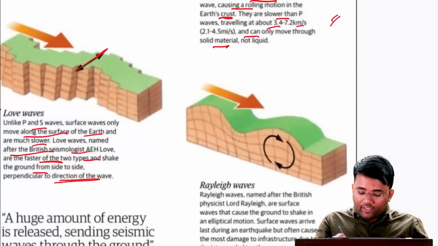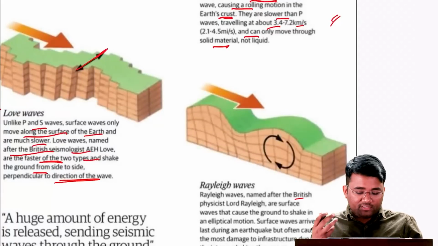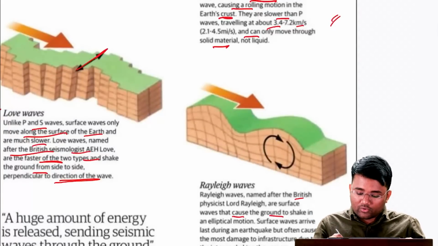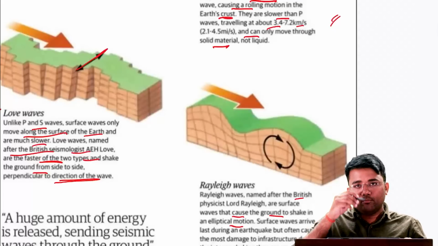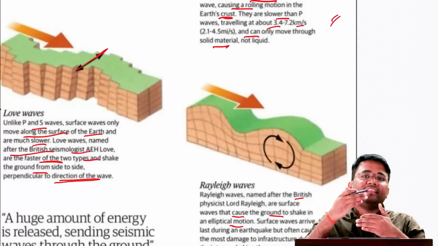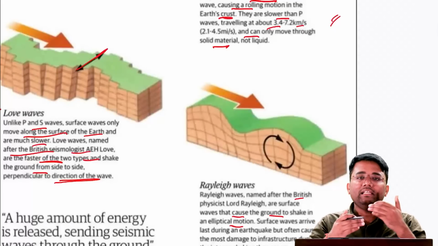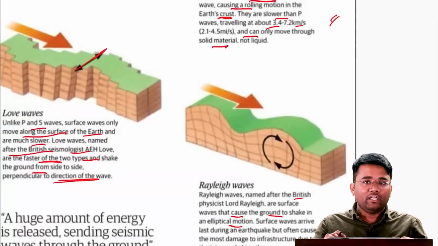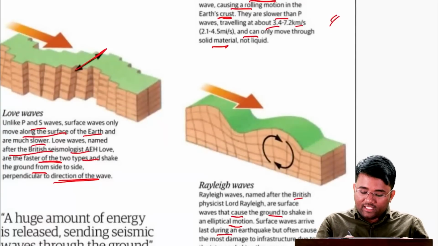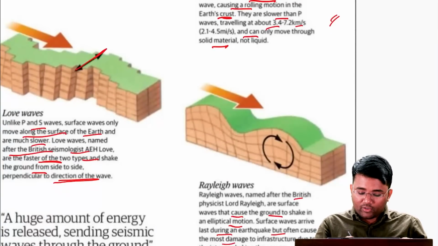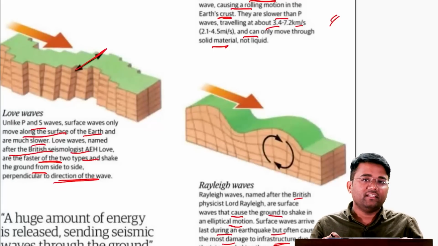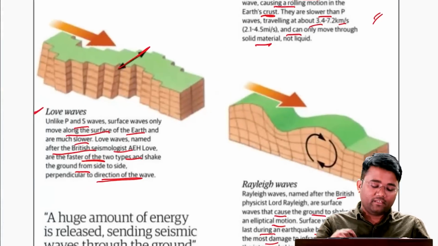Also, we have the Rayleigh waves, which are named after a British physicist, and are surface waves that cause the ground to shake in an elliptical motion. Again, this elliptical motion leads to the falling of buildings, roads, bridges, etc. And they arrive last during the earthquake, but often cause the most damage to infrastructure due to the intense shaking that they cause.